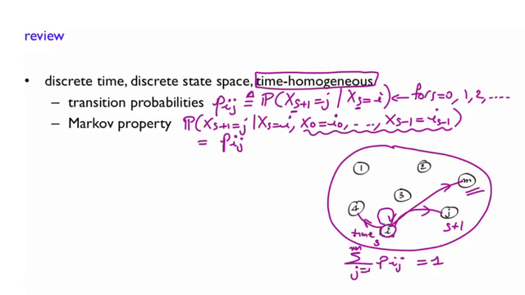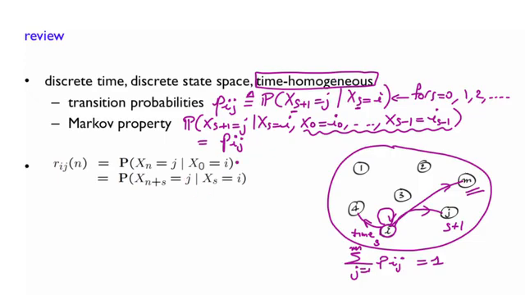So now that we have introduced the main ingredients, usually we are very interested in knowing what a Markov chain is going to do in the long run. We are interested in finding the probability that the chain is in a state j after n transitions, given that it is now in state i. Now, because of time homogeneity, this is the same thing as that. In other words, the current time could be at any time s. We just have to add s here, and again, that is nothing else than this property. So we are interested in calculating Rij of n for any n.